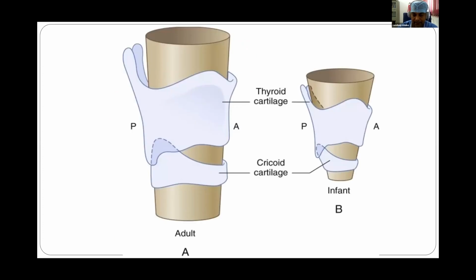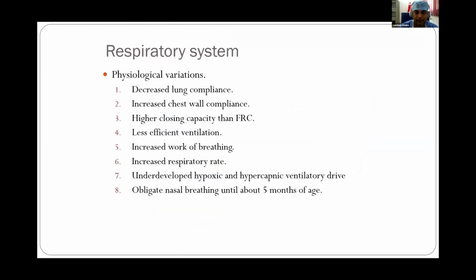Now, in pediatric patients, the narrowest part of the larynx is at the level of the cricoid cartilage. So the tube which can easily pass through the glottic opening may be too tight below the vocal cords in pediatric patients, as compared to adults in which the narrowest part is at the level of the glottic opening. However, the recent edition of Miller has challenged this, but for exam purposes you should remember that this has clinical importance: the narrowest part of the larynx is the cricoid cartilage below the glottic opening.